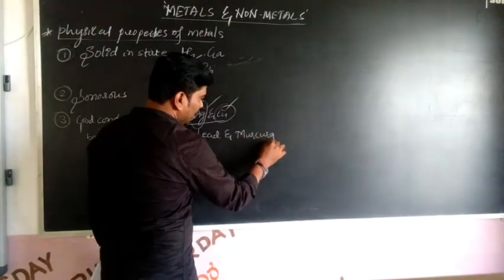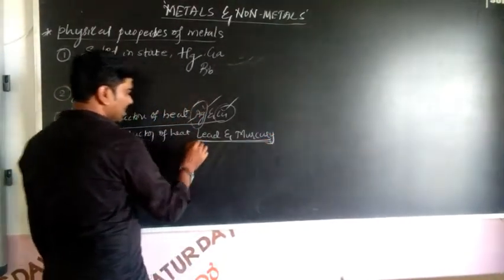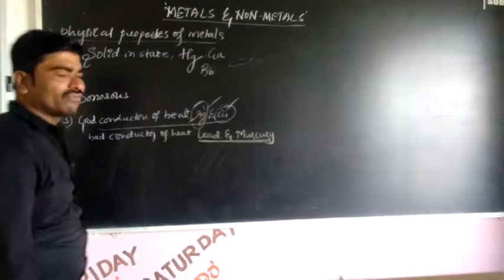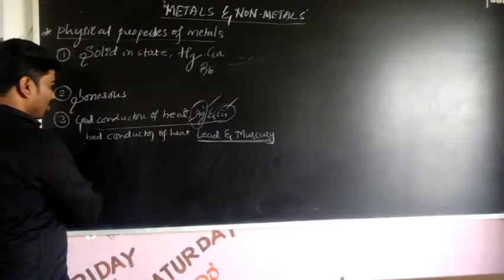So lead and mercury, these are the metals that are bad conductors of heat. So this is the third property.